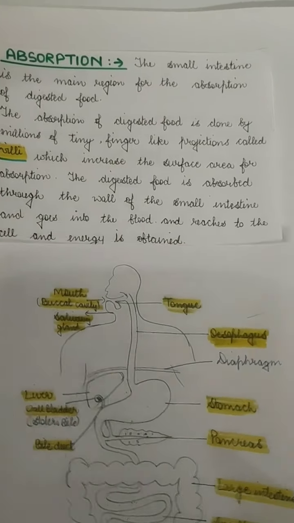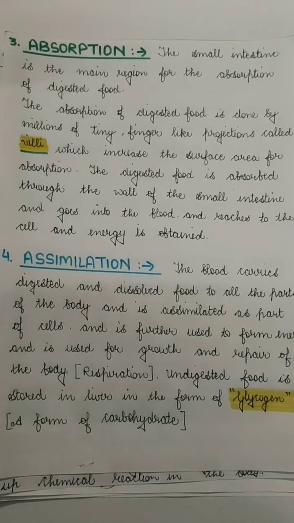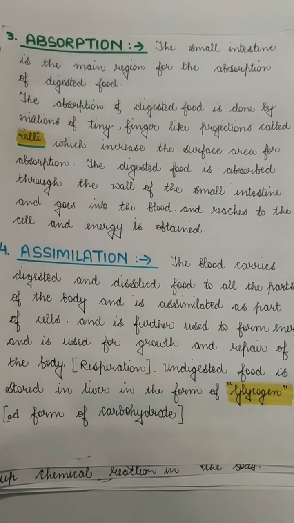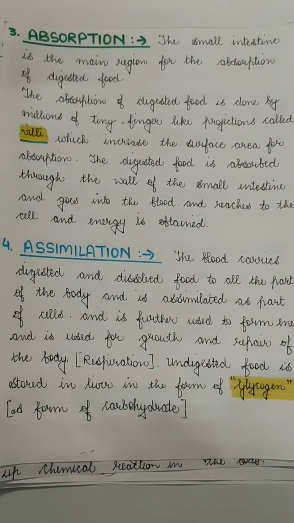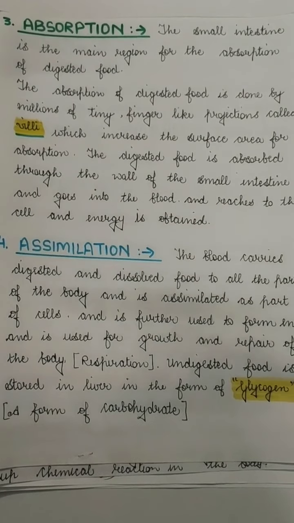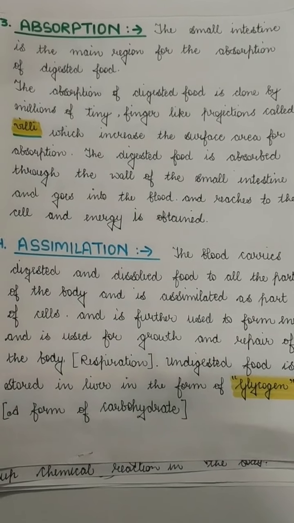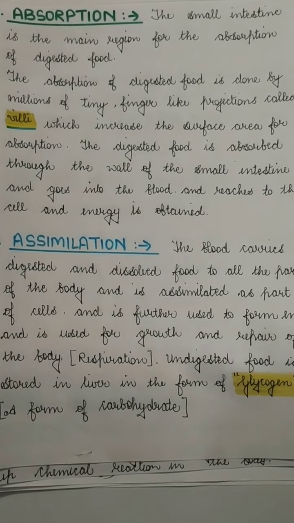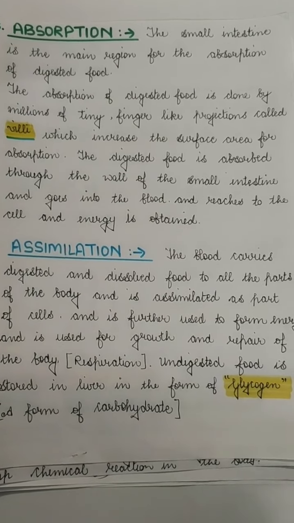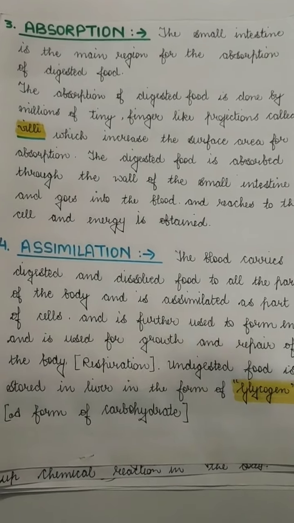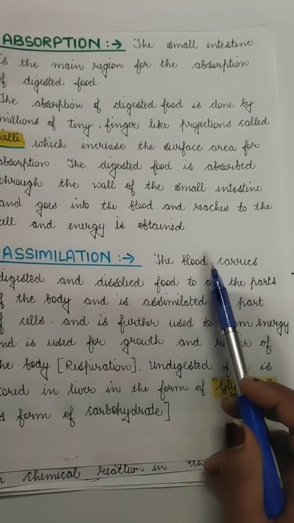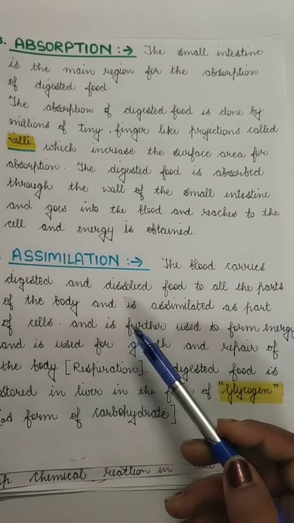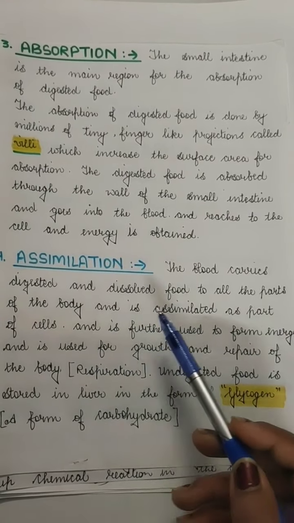Now the assimilation of the food. Assimilation means that the food which is absorbed will now be used, and the body will take all the nutrients, and then the blood will go to the cells, and in the cells there will be cellular respiration. With the help of cellular respiration, the food is converted into the energy which is required for growth and for the repairing of the tissues, the repairing of the body. So the blood carries the digested and dissolved food to all the parts of the body, and it is assimilated as a part of the cell.